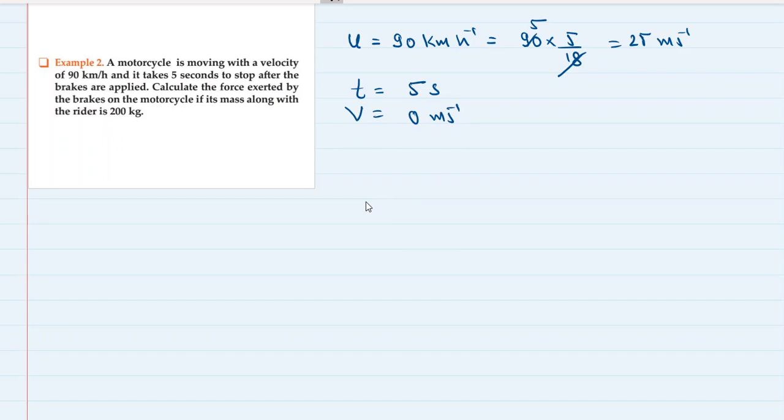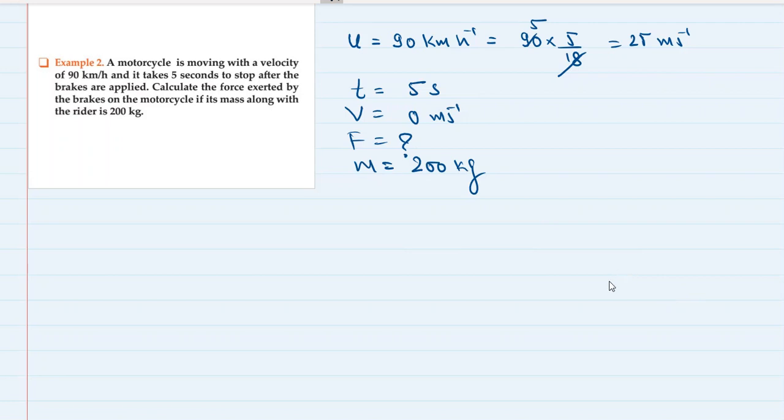Okay. Calculate the force exerted by the brakes on the motorcycle if its mass along with the rider is 200 kg. So mass of the motorcycle is 200 kg along with the rider. We have to find the force.